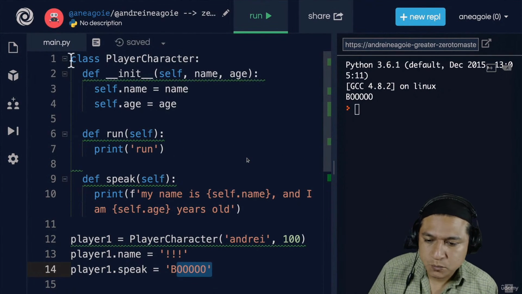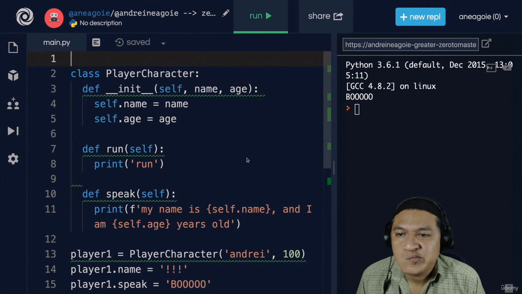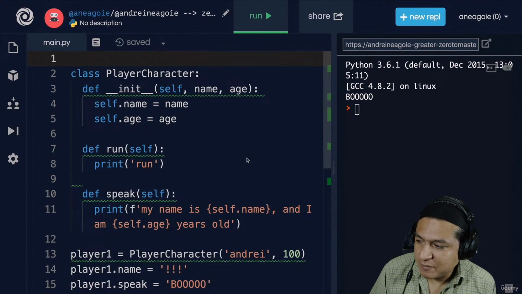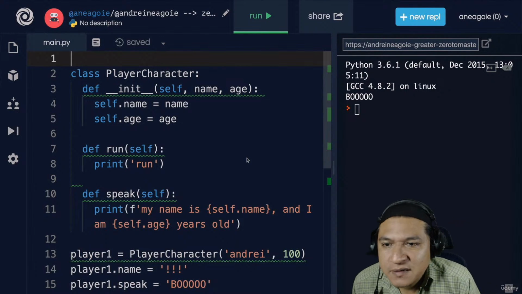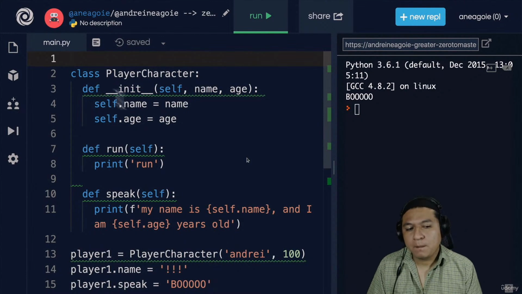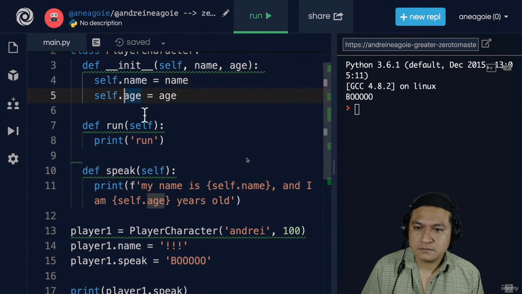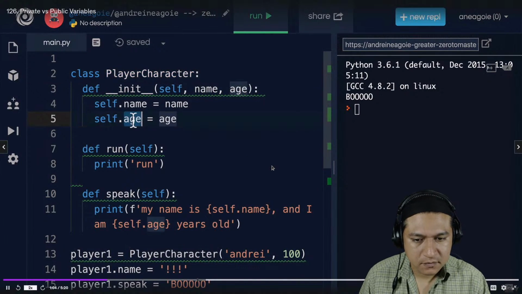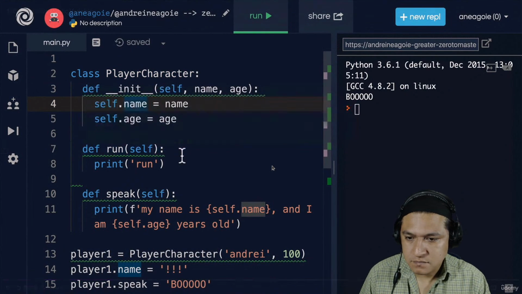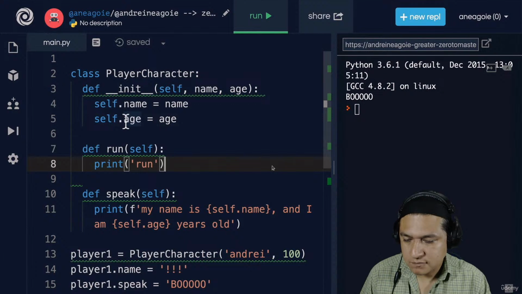Now in Python, there's this idea of public and private, and this is related to our discussion of abstraction. And in any other programming language for that matter. We give access to things that a user is concerned about, right? So ideally, we shouldn't have access to init. Ideally, we shouldn't be able to, let's say, modify run or modify name and age, because when we create a player character in our game, hopefully the player can't just randomly change their name or their age and sneak into our game that perhaps is only 18 and over.